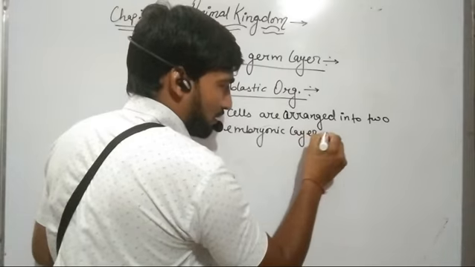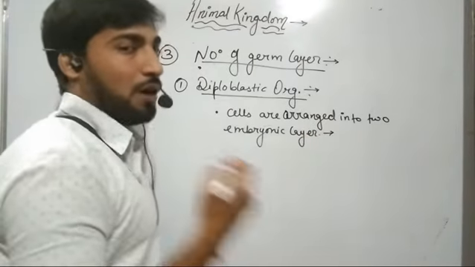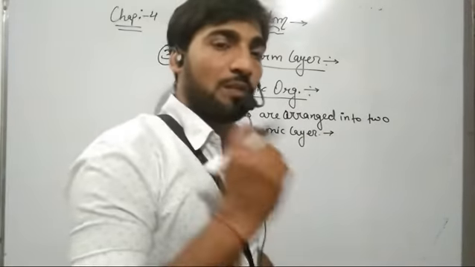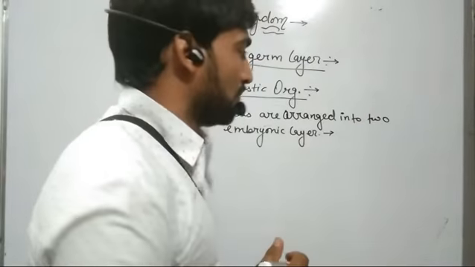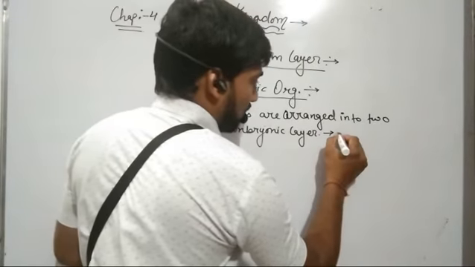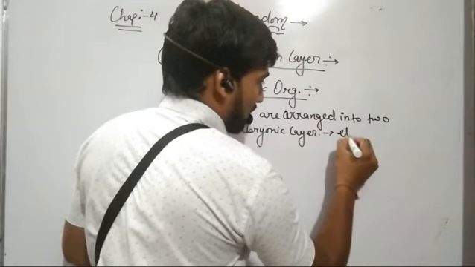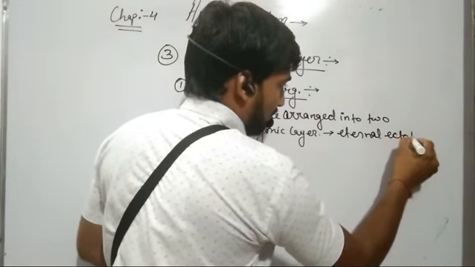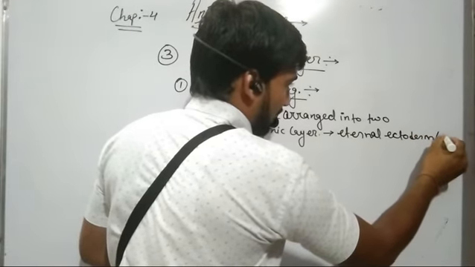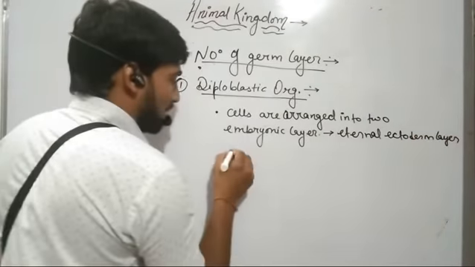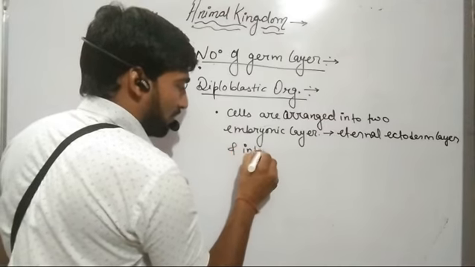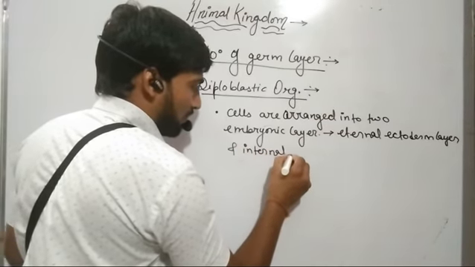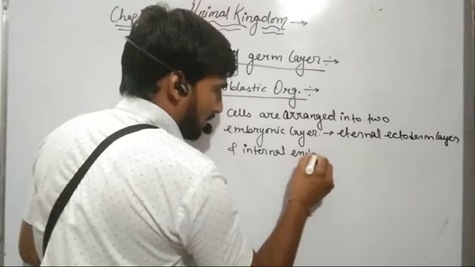That is, these two layers are the outer ectoderm layer and the inner endoderm layer.